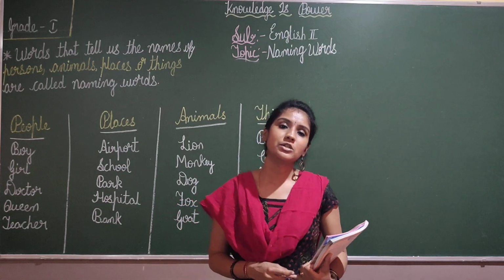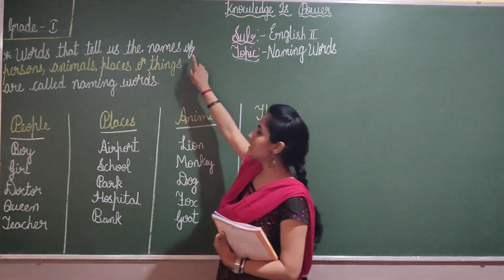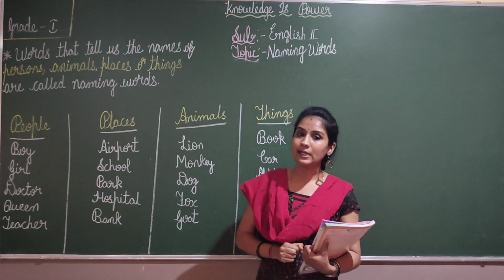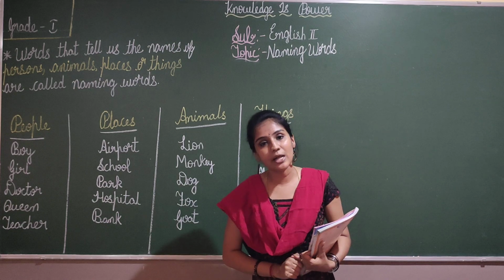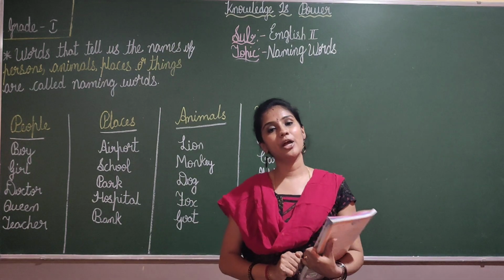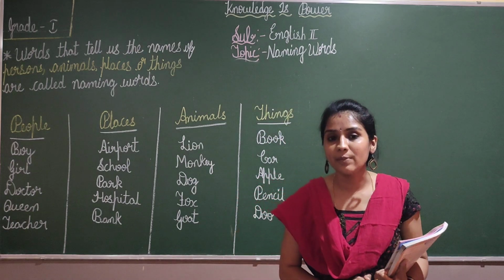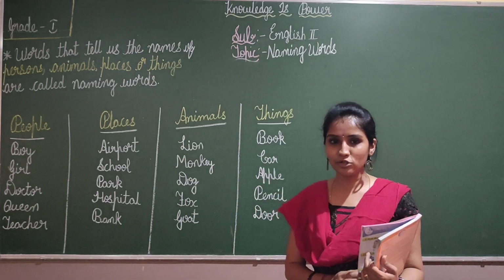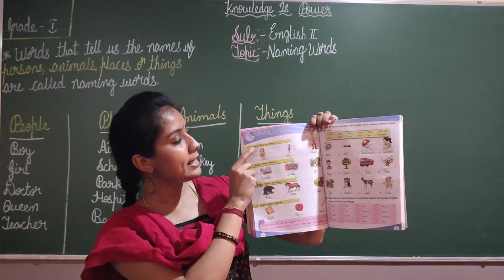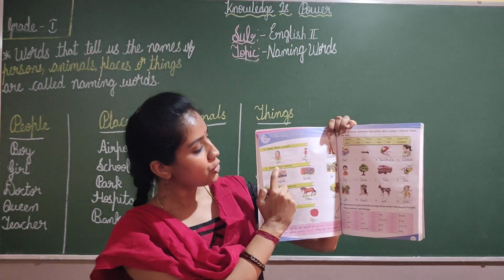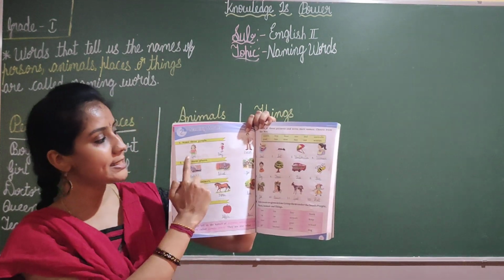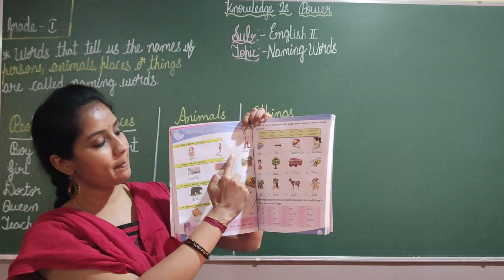Yes, my children? So the words that tell us the names of the people, place, animal, things is called what, children? Is called naming word. As I told you, each and everything has got a name in this world. Yes, no, children? You can see in your textbook. So these are the names of people. So you can see girl, boy, doctor. Yes, these are the names of the people.